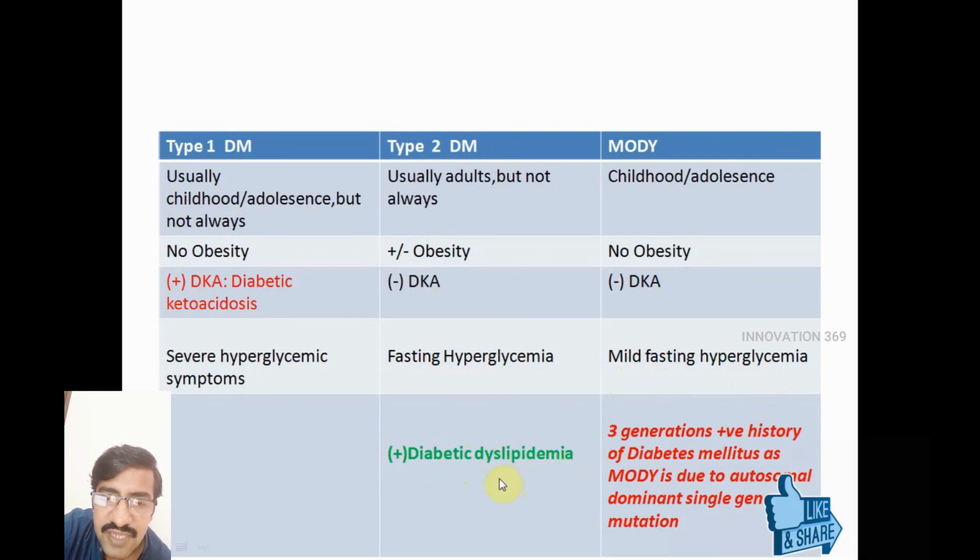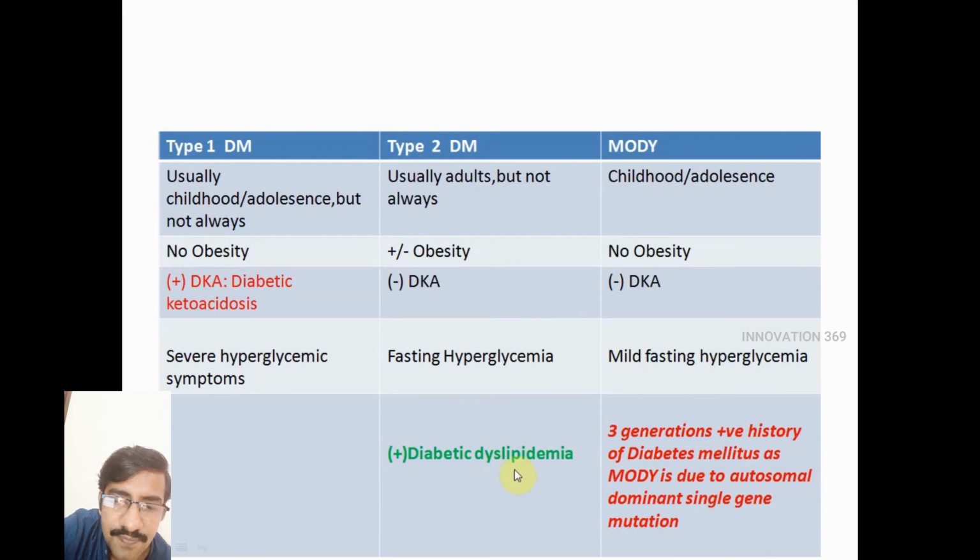And one important feature in type 2 diabetes mellitus is diabetic dyslipidemia. This is a feature especially very significant in type 2 diabetes mellitus patients, and diabetic dyslipidemia is the main reason for atherosclerotic cardiovascular disease in these patients.